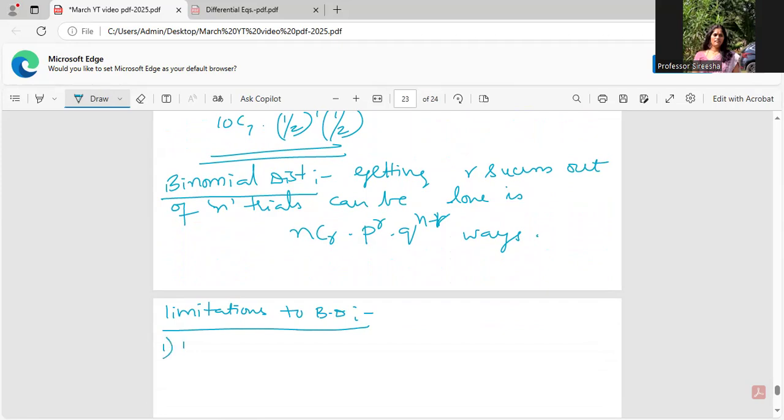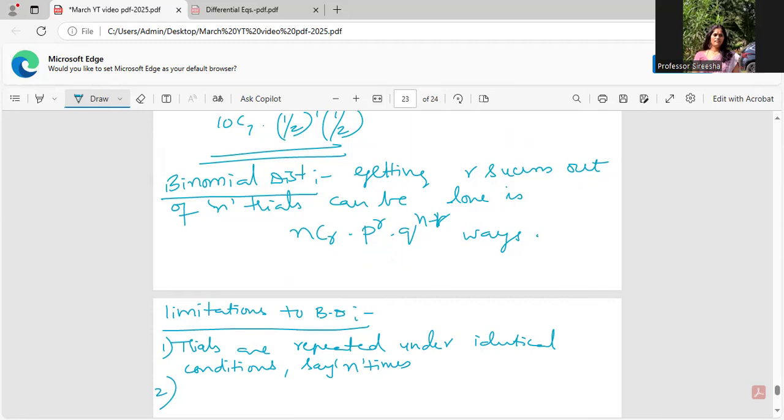That means the first condition is trials are repeated under identical conditions. For the first toss and the 10th toss, all should be the same. Say I'm doing it for n times.